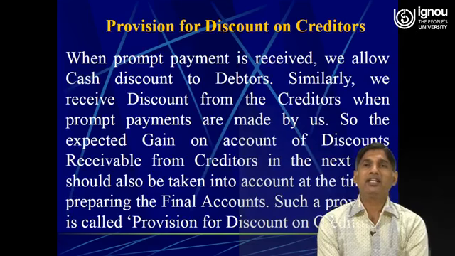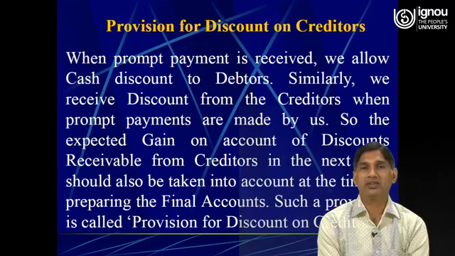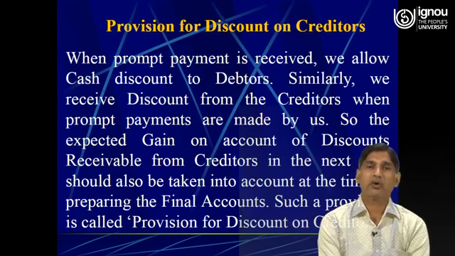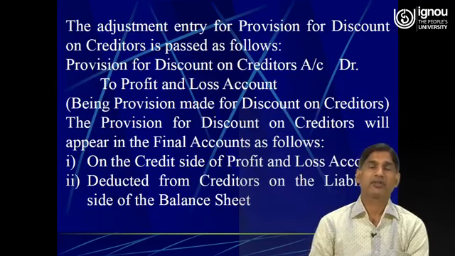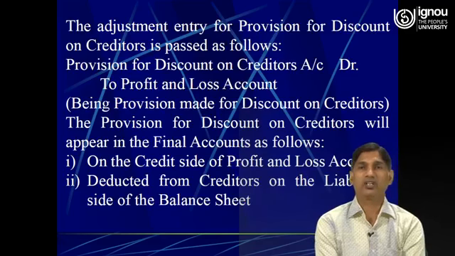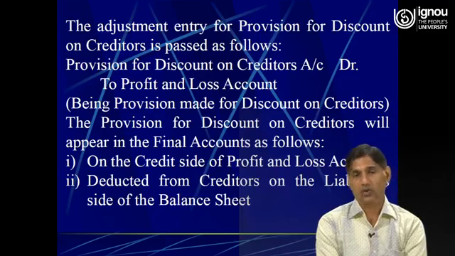The expected gain or loss on account of discount receivable from the creditors in the next year should also be taken into account at the time of preparing the final accounts. Such a provision is called provision for discount on creditors. The adjustment entry for provision for discount on creditors is passed as follows. The provision for discount on creditors account debit to profit and loss account.